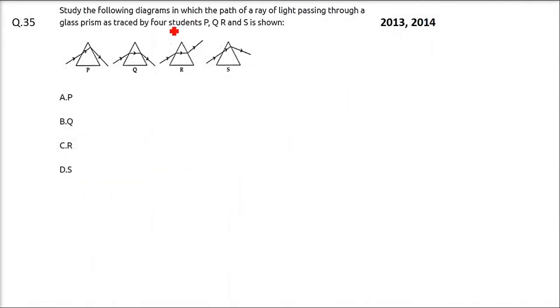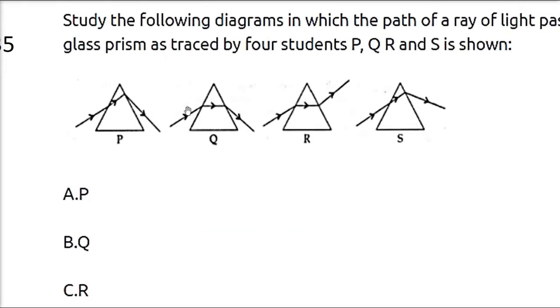Study the following diagrams in which the path of a ray of light passing through a glass prism was traced by 4 students P, Q, R, and S. Which one is the correct one? So this one is absolutely correct. We have seen a question like this just now. Here, these are different mediums, so it will bend. Again, it will go straight in the same medium. Again, the medium changes, so it bends. So this is the final trace, and this is the correct trace.